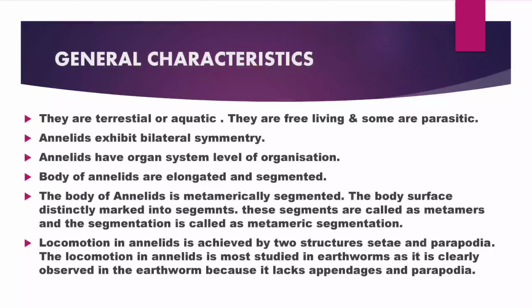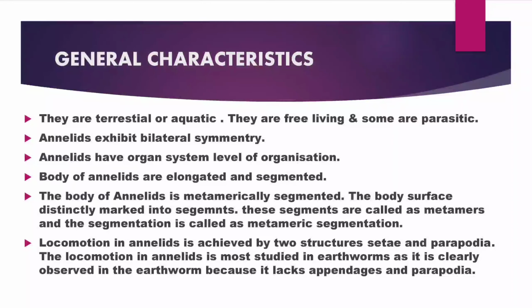The body of annelids is metamerically segmented. That means the surface of the body is distinctly marked into segments. These segments are called metamers, and this type of segmentation is called metameric segmentation. Both the terrestrial and aquatic annelids have the capability to locomote because of the presence of a muscular body wall.